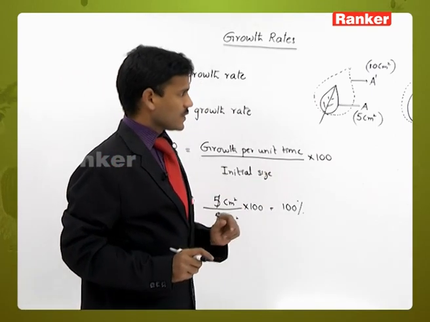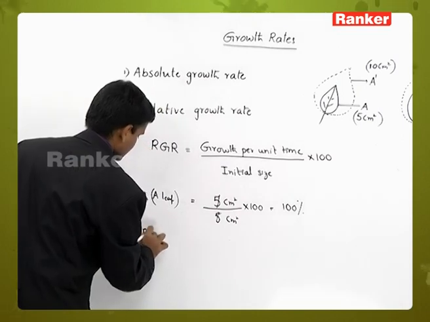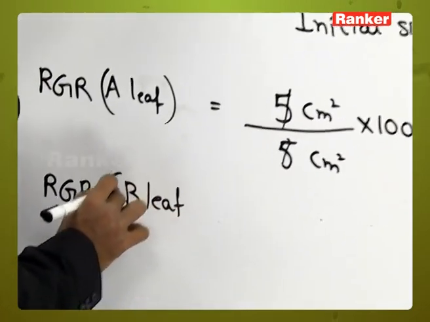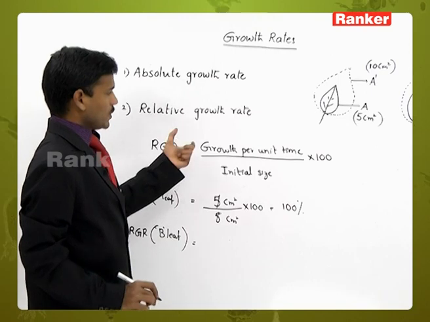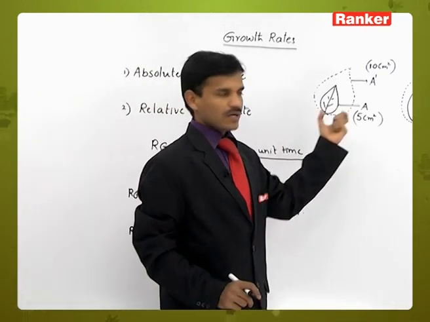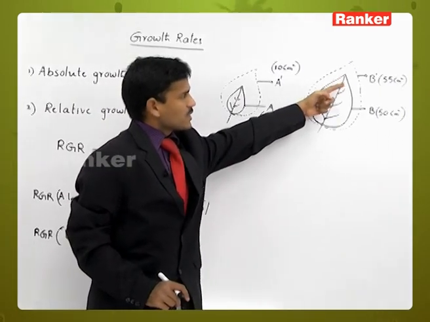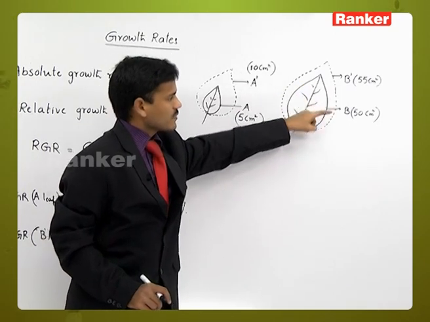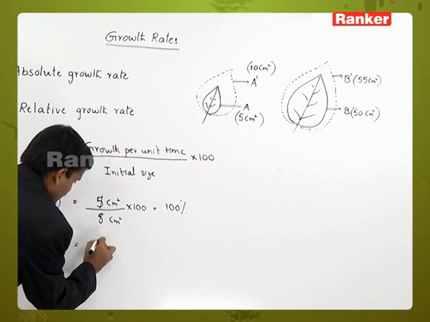And the second leaf, relative growth rate for B leaf. Here growth per unit time, in one day, here the unit time is one day. If we think here the final size is 55 centimeters square and initial size is 50, 55 minus 50, it is 5 centimeters square.